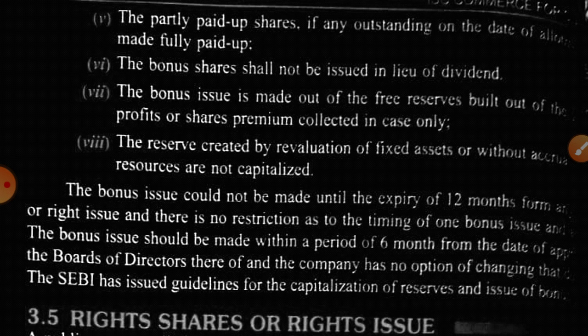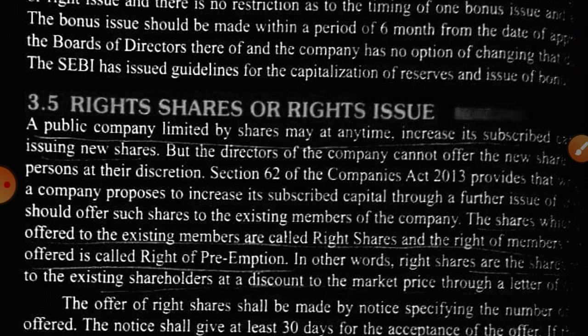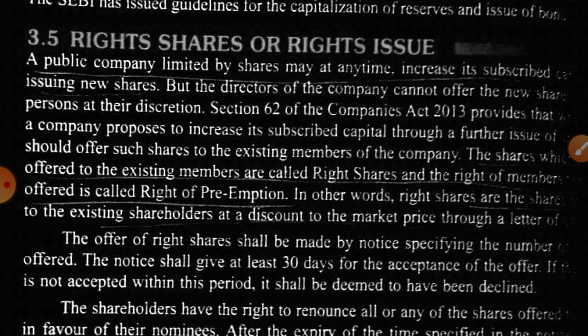Now, what are right shares? See, when the company issues the same kind of equity shares which the company has already issued, the existing shareholder gets the right to purchase a specified number of shares at a lower price than the market price.